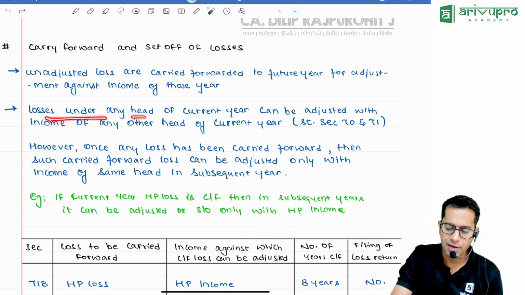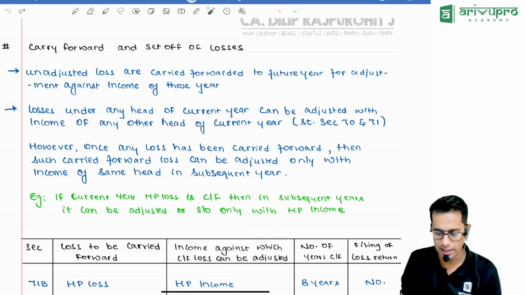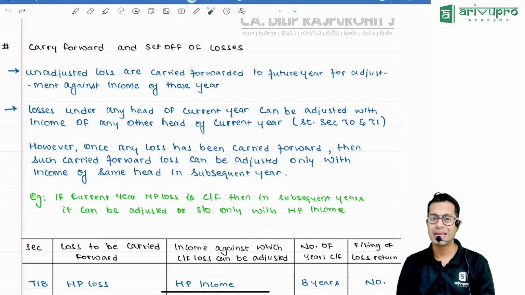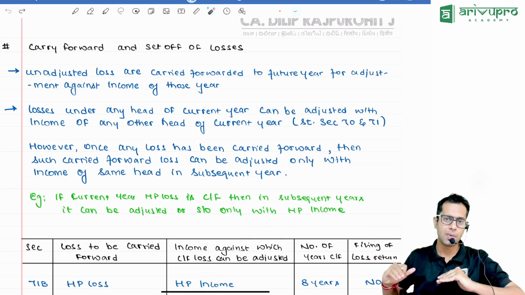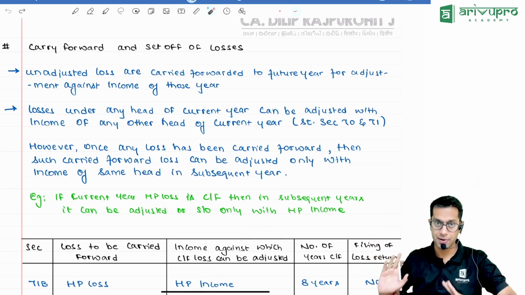Losses under any head of the current year can be adjusted with income of any other head of the current year. Meaning what, sir? Normally, if you have loss under any head in this year, you can adjust that with income of other heads under the same year.